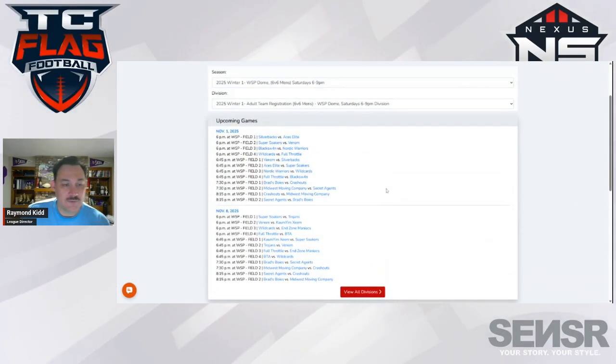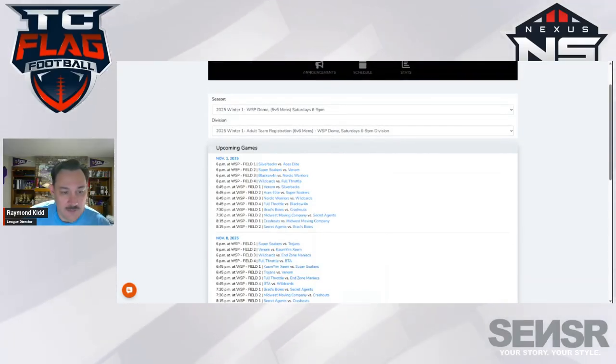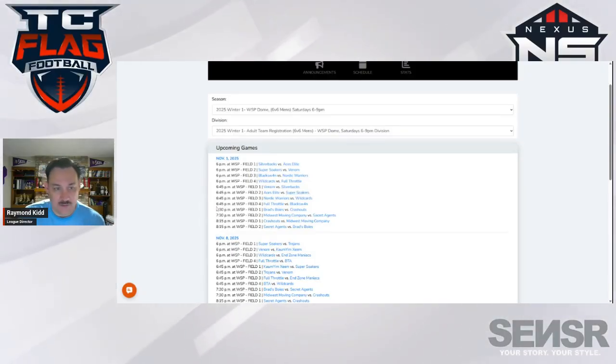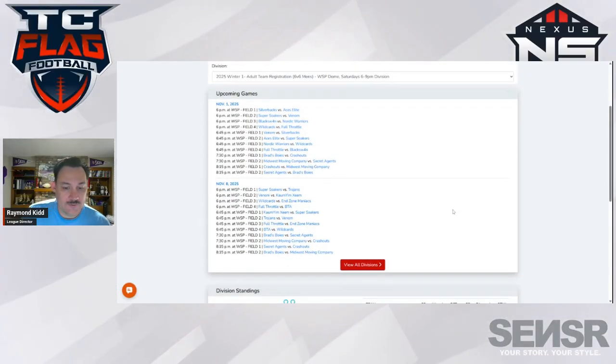The good thing about this is that you can see the upcoming games, the field assignments, who's playing who, and what time. So all that information is literally right here, accessible at your fingertips.